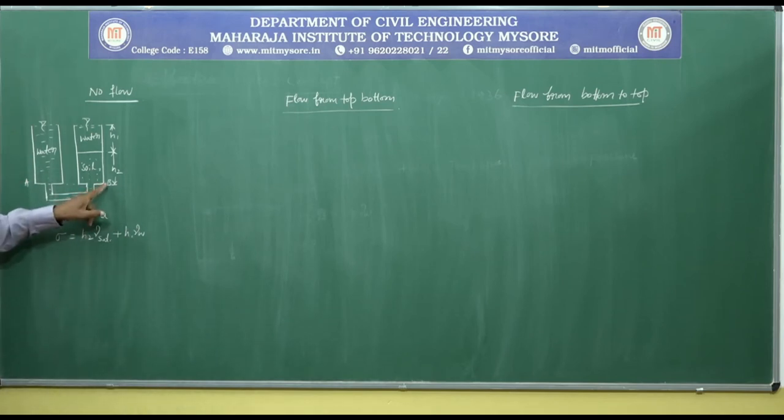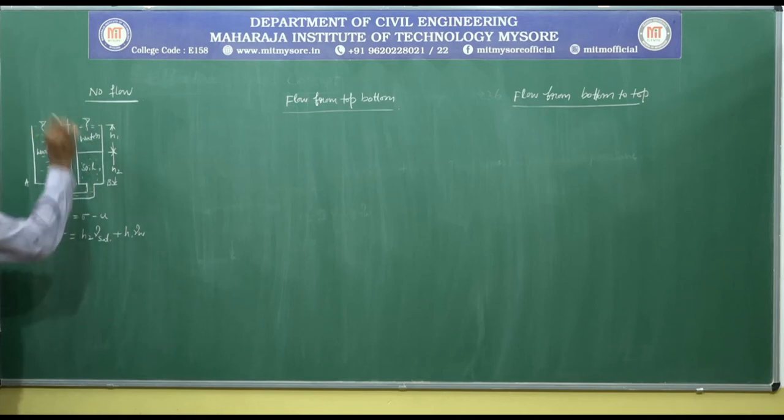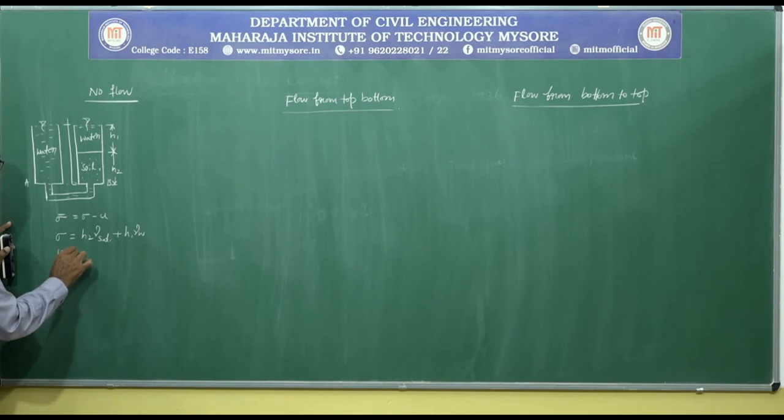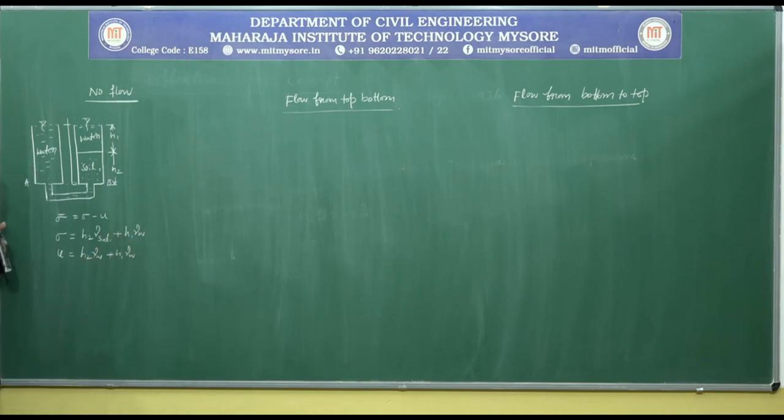So, total stress at any given point is equal to height multiplied by unit weight of soil and unit weight of water. Suppose you insert a piezometer at the bottom of container B here, the water will rise up to the full height, meaning H2 plus H1. So, pore water pressure u is equal to H2 into gamma w plus H1 into gamma w, height multiplied by unit weight.